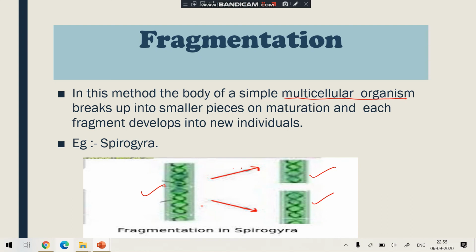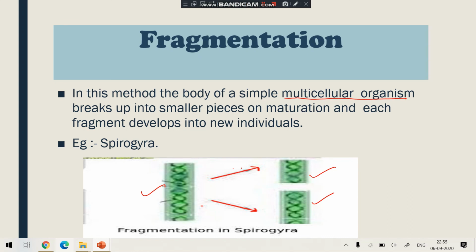Binary fission takes place in unicellular organisms. Understood? The second one is multiple fission, in which one organism divides into many daughter organisms, many daughter cells. Okay, example is Plasmodium. Plasmodium is the malarial parasite. It causes the disease malaria.